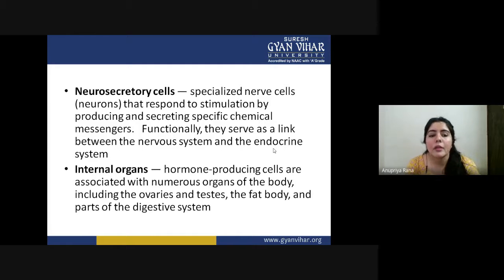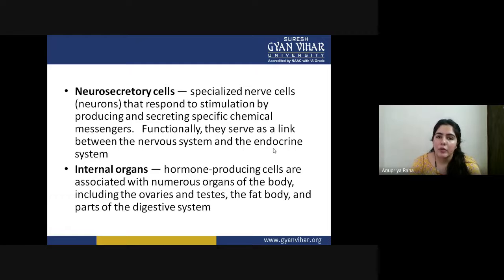The third type is neurosecretory cells. They are specialized nervous cells, basically neurons, that respond to stimulation by producing and secreting specific chemical messages. Neurons always respond to any kind of stimulation. So how do they respond? They produce some very specific chemical messengers, which are a kind of hormone.